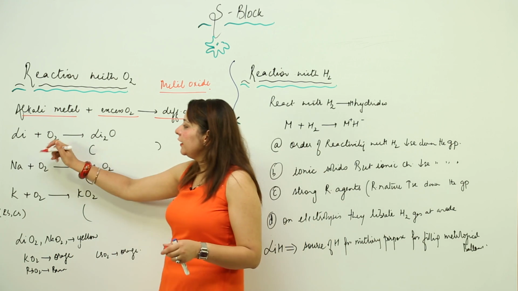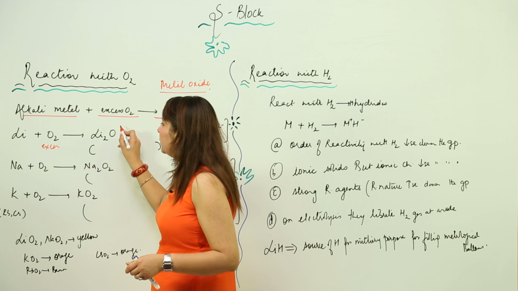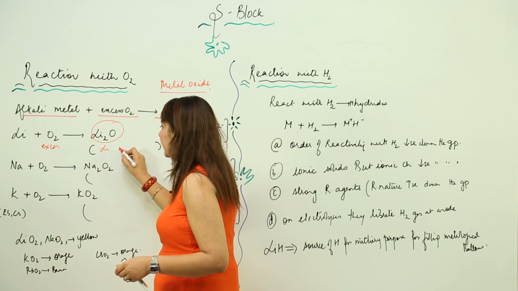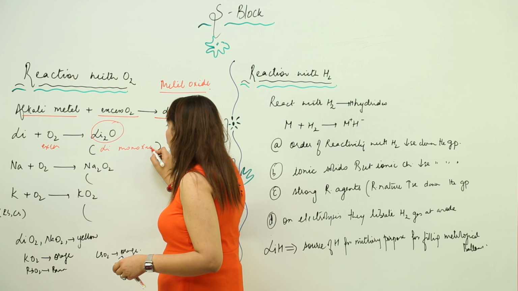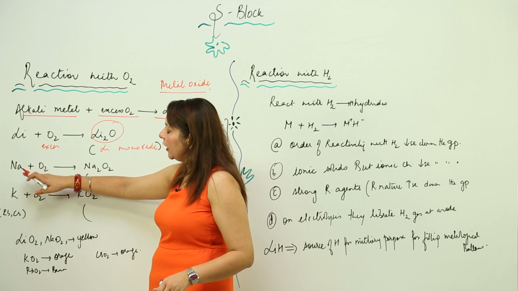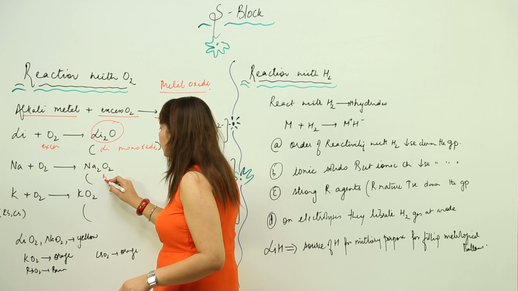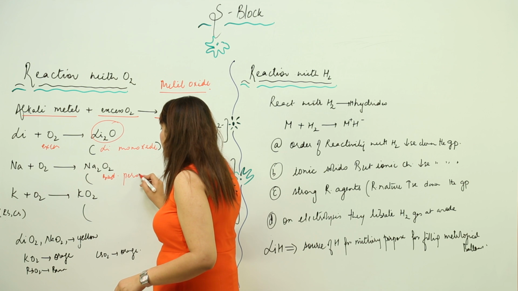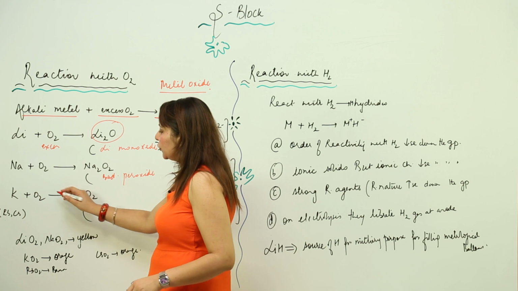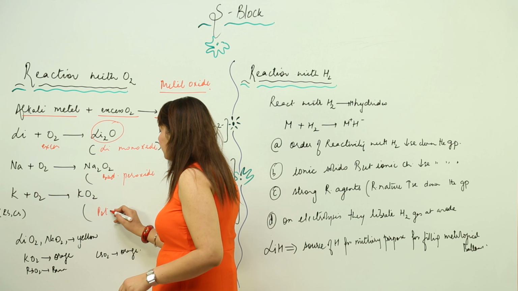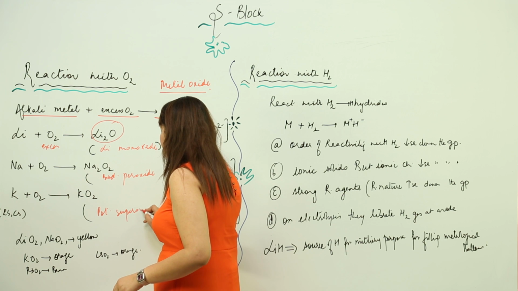Lithium, when it reacts with excess oxygen, forms lithium monoxide. Likewise, sodium, when it reacts with oxygen, forms sodium peroxide. And when potassium reacts with oxygen, it forms potassium superoxide.